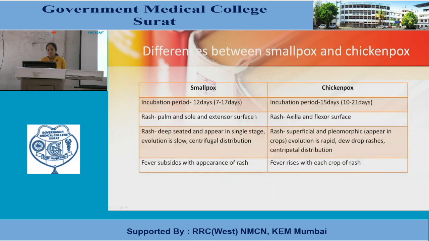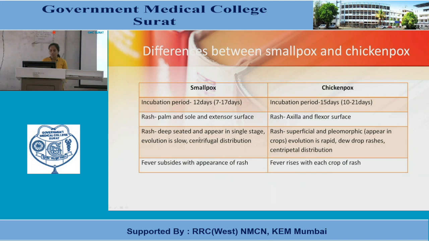Now we will see the difference between smallpox and chickenpox. The incubation period of smallpox is 7 to 17 days, approximately 12 days. In chickenpox, the incubation period is 15 days, or 10 to 21 days. Rashes in smallpox are present on the palms, soles and extensor surfaces, whereas in chickenpox, rashes are present in the axilla and flexural surfaces. In smallpox, rashes are deep-seated and appear in a single stage. Evolution is slow.